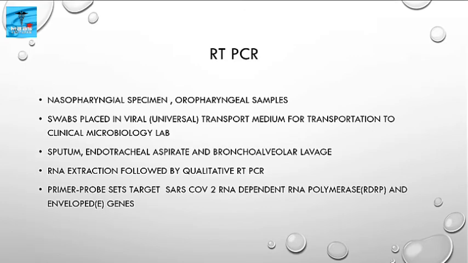RT-PCR. Nasopharyngeal specimens or oropharyngeal samples are collected. Swabs are placed in viral transport medium for transportation to the clinical microbiology lab. Also sputum, endotracheal aspirate, and bronchoalveolar lavage are collected. RNA extraction followed by qualitative RT-PCR is done. Primer probe sets target SARS CoV2 RNA-dependent RNA polymerase and the envelope E gene.